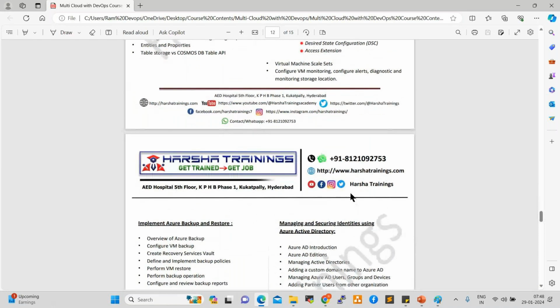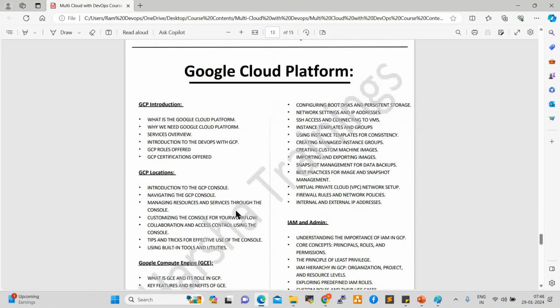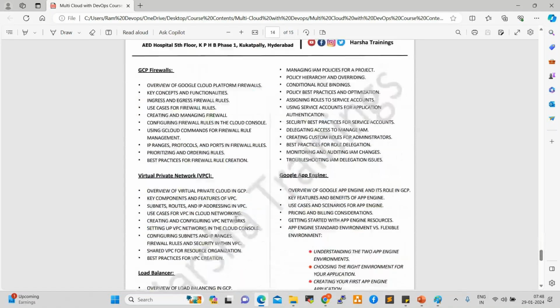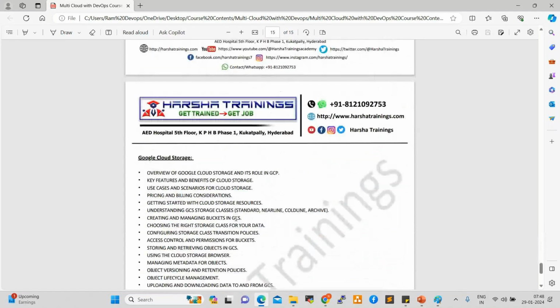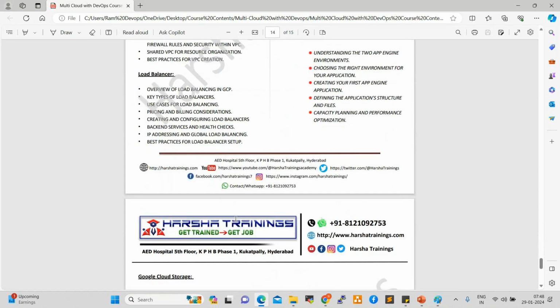See here, Google Cloud Platform. This is also very good content. Currently, Google also, project teams are using it. If you understand Google, Google is the future cloud. They keep on adding data centers currently, right? So maybe after 1 year it will come to second place, definitely.